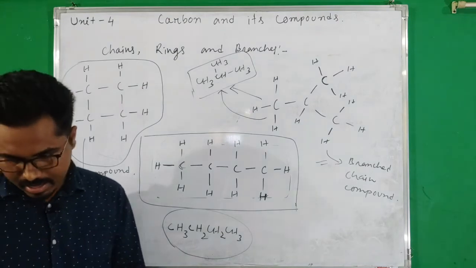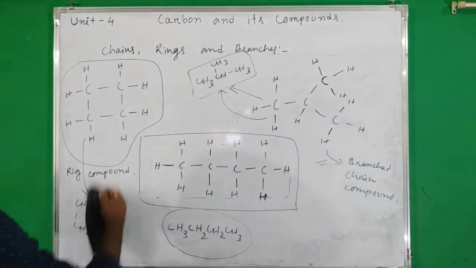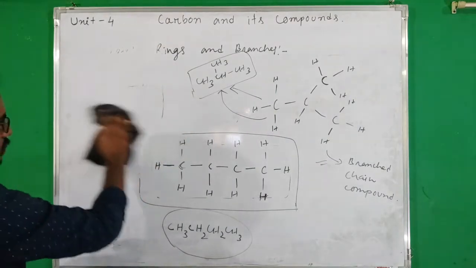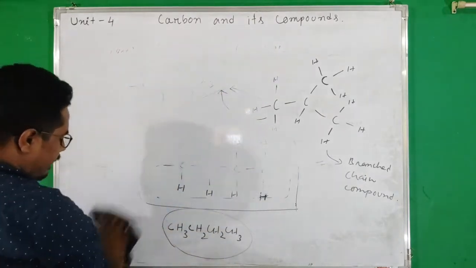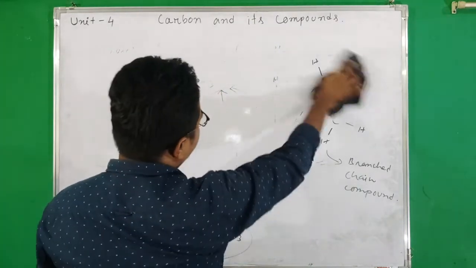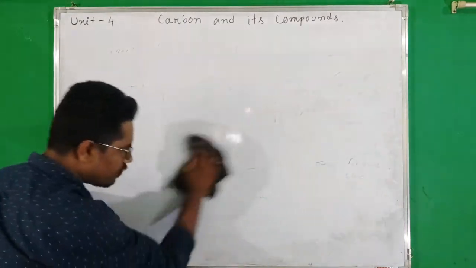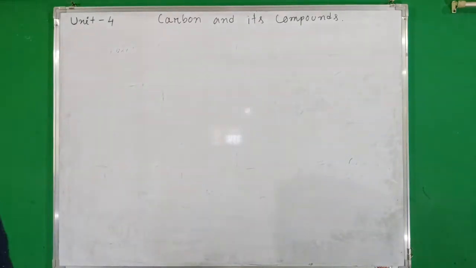So these are the compounds of carbon which are present due to versatile nature of carbon. Okay, so here we have learned that carbon has the ability to form covalent bond with carbon. Again, carbon has the tendency to form covalent bond with other elements also.